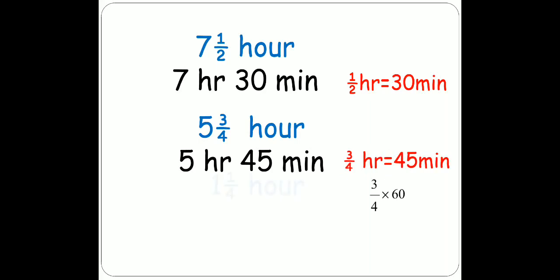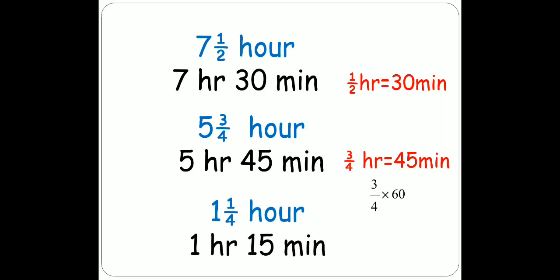Then the next is 1 by 4 hour. It means 1 hour and 1 by 4 hour. And 1 by 4 hour is equal to 15 minutes. So 1 hour 15 minutes. You can use this method to find the times if it is given in fraction or mixed fraction form.